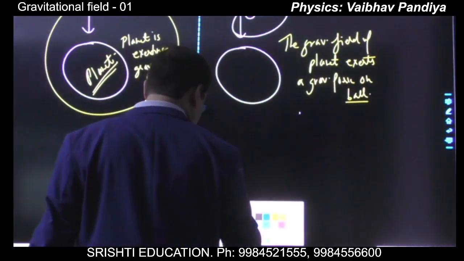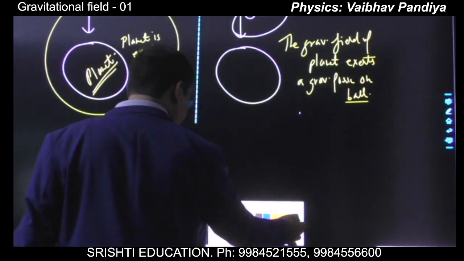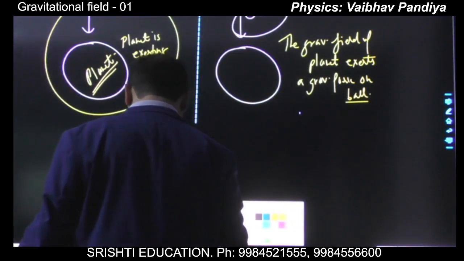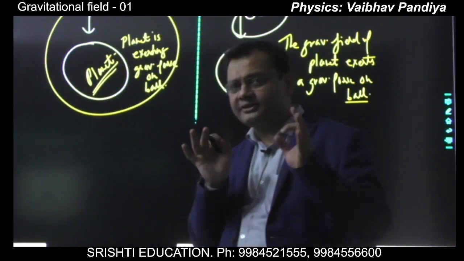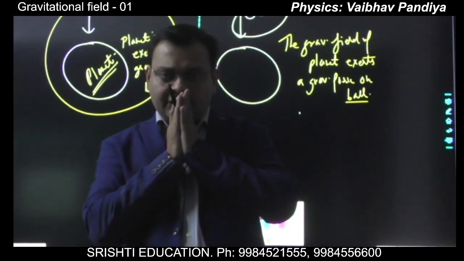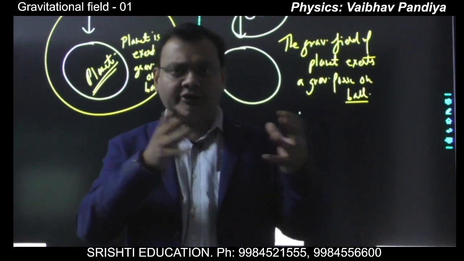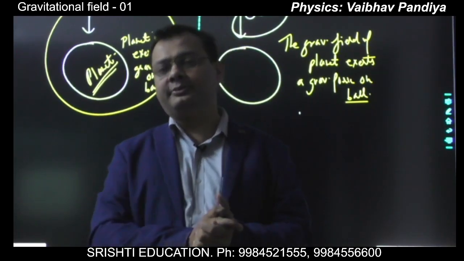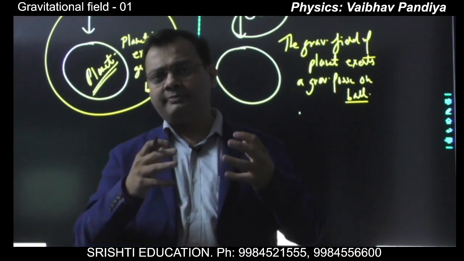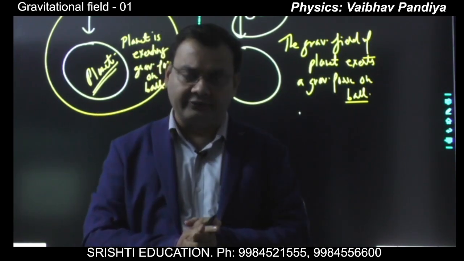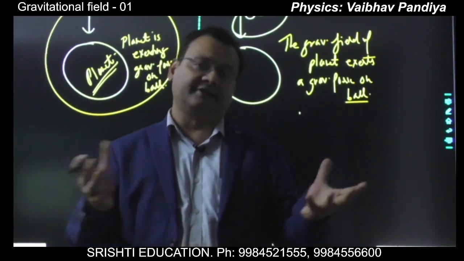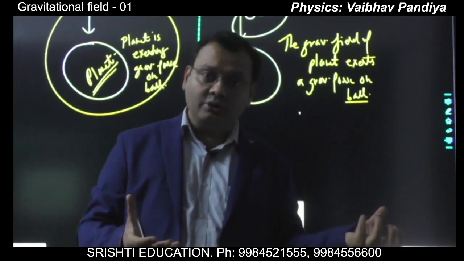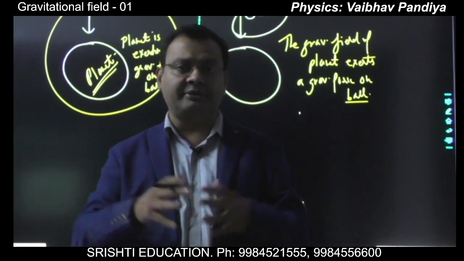So as we have seen, the test mass is the mass which is used to determine how much field is existing at any point. Now let's see, when we say what is the field at any point, the field will depend on the source, because who creates the gravitational field? Just think for 1 minute. What may be the source of the gravitational field? It must be some mass. The mass may be a planet, a stone, the sun, or the moon.